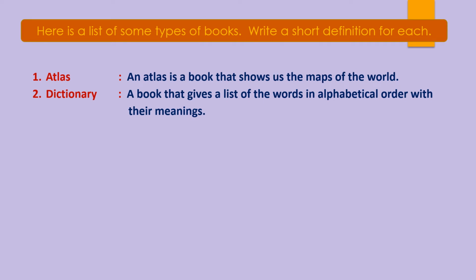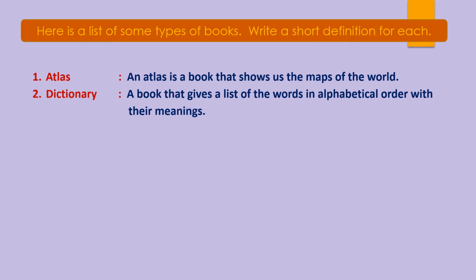So a short definition for dictionary is a book that gives a list of the words in alphabetical order with their meanings. Okay. Next one is album. So children, what is an album? It is also a book where you used to collect the stamps, photographs or pictures, isn't it?